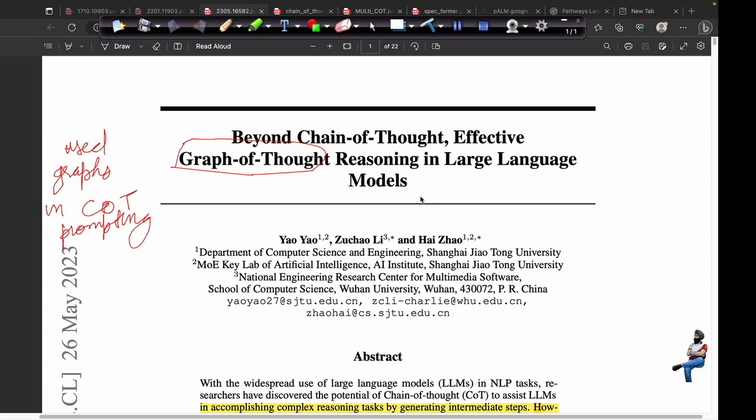Hey there, in this video I am going to talk about graph of thoughts. Graph of thought is a kind of successor to chain of thought. Basically it uses some graph data structures to mimic the chain of thoughts.